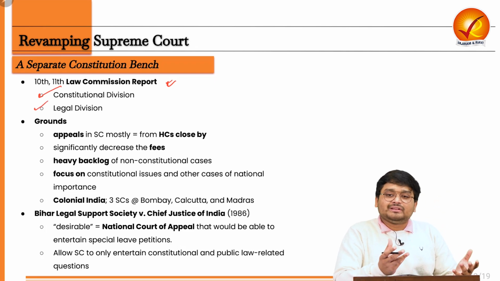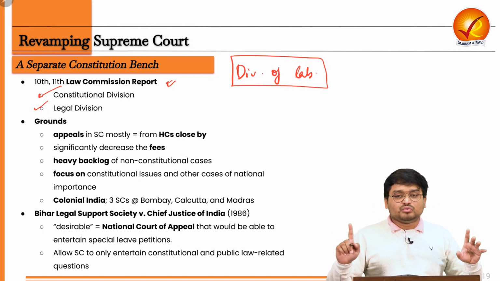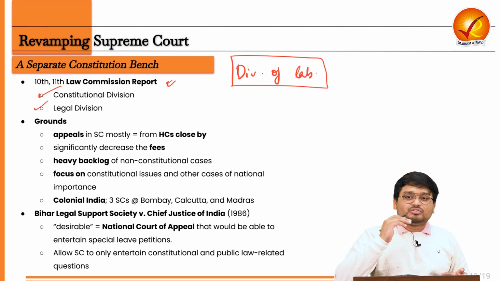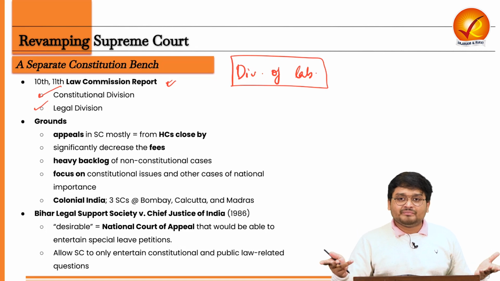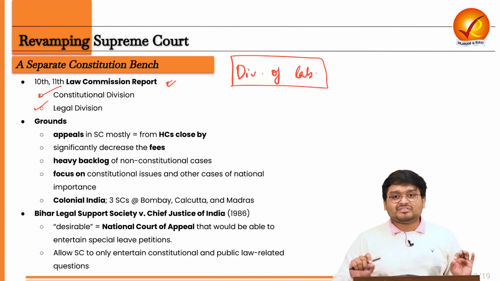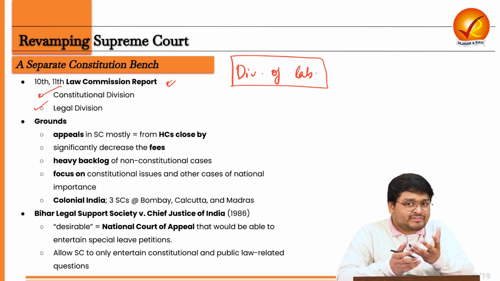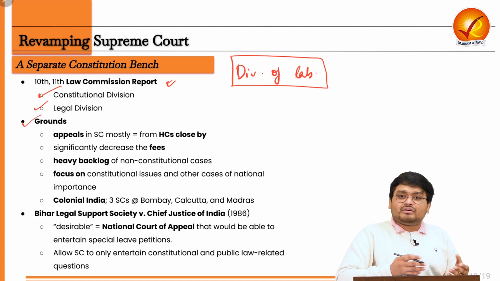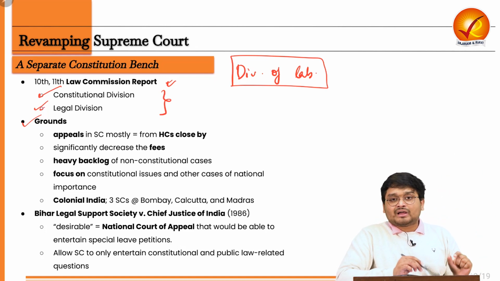Just imagine one thing, that there has to be a division of labor, right? In any effective organization. That means one person cannot do the work of say 10 persons. That is what the Supreme Court right now is doing. It is hearing the appellate cases, it is hearing the constitutional cases. The same judges are doing that. And let me tell you, the constitutional cases are very, very difficult to actually sit on, because they stretch into discussions for say months and months and months. So that is why it is very, very important that the Supreme Court must be carving out a niche out of that.